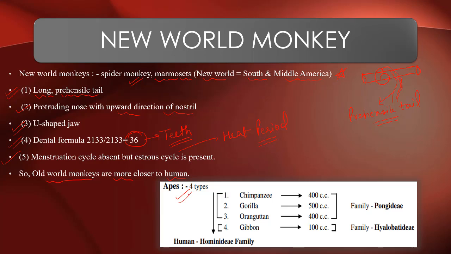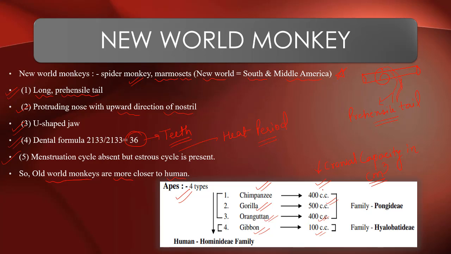Now we are considering apes. Apes are basically of four types: chimpanzee, with a cranial capacity of 400; gorilla, cranial capacity of 500; orangutan, cranial capacity of 400; and gibbon, cranial capacity of 100 centimeter cube. So chimpanzee, gorilla, orangutan, and gibbon. The cranial capacity is measured in centimeter cube, if I am not getting it wrong.